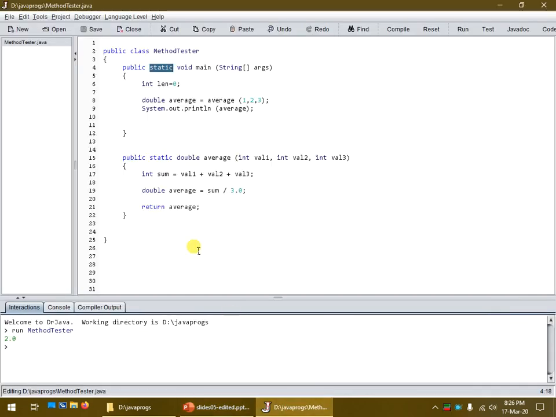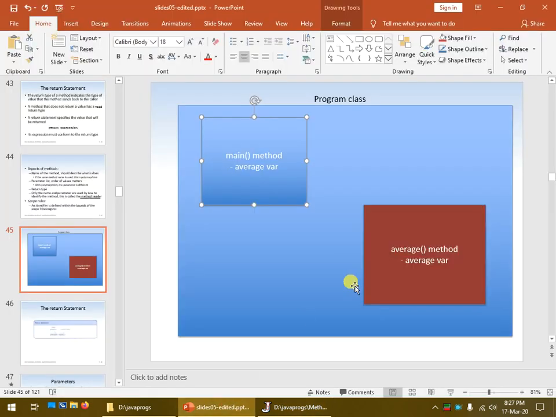If we look back at our program here, the main method is run. It gets something called len, which we're not using anymore. It then creates this double variable called average, and it tries to assign it something. So now it has to figure out the right-hand side. Here's where it creates average. So average itself gets called. Now our average has val1, val2, and val3. So it's actually got those variables as well. So it's got the average variable. It's also got the parameter list.